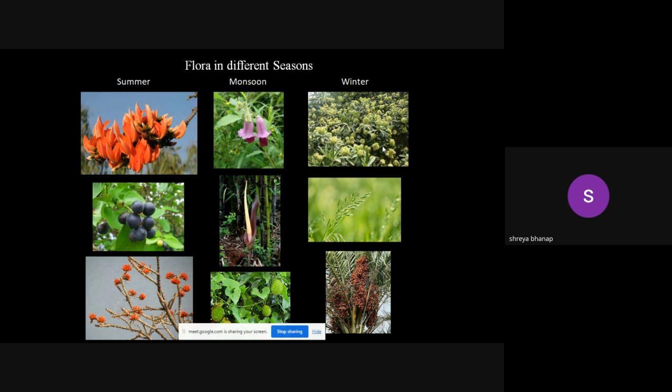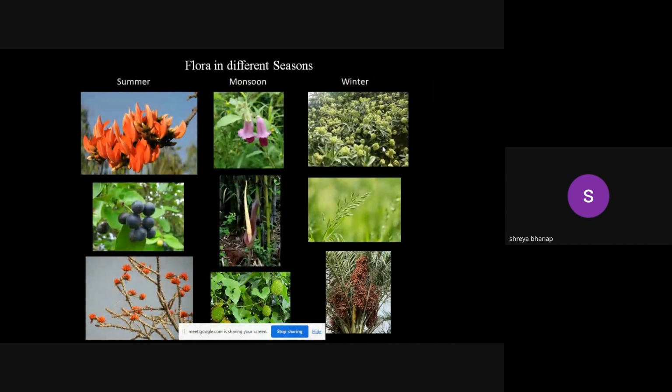If you are going in summer, the trees will be in their flowering condition. Most of the wild trees, I'm talking about wild trees, flower during the summer season. And most of the time there is leaf fall, so no leaves, but the flowering conditions are there. So summer is a good season for plants to flower, and that's why a lot of birds visit those trees in that season.